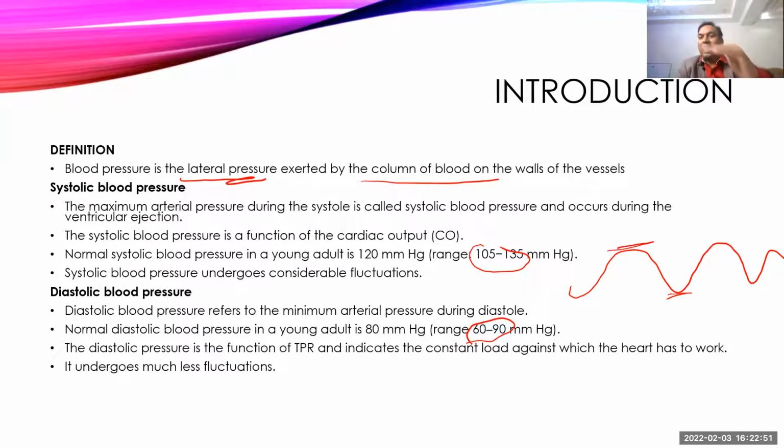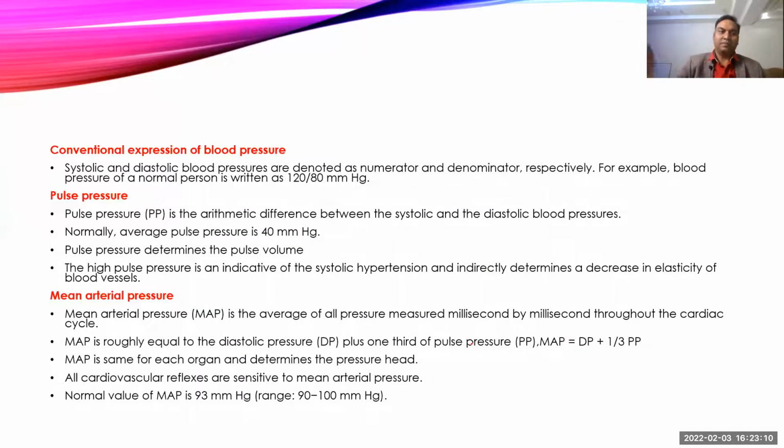So whenever you see high systolic blood pressure and high diastolic blood pressure, it might be a concern for you. You need to investigate more, as the patient might be suffering from hypertension. Whenever there's an increase in blood pressure, we call that condition hypertension. Whenever there's a decrease in blood pressure, we call it hypotension.